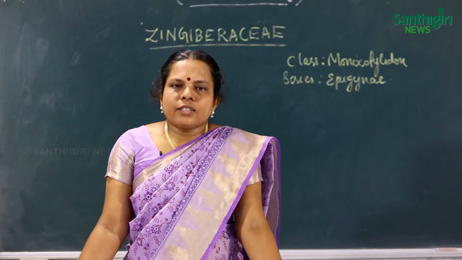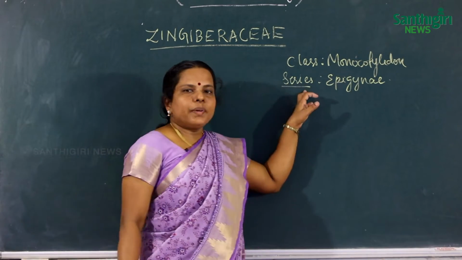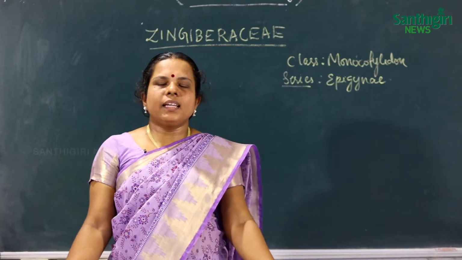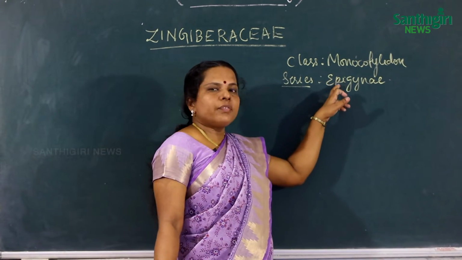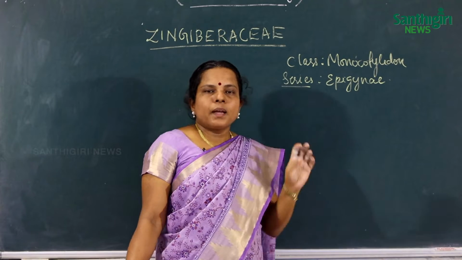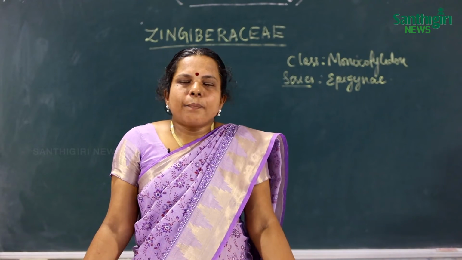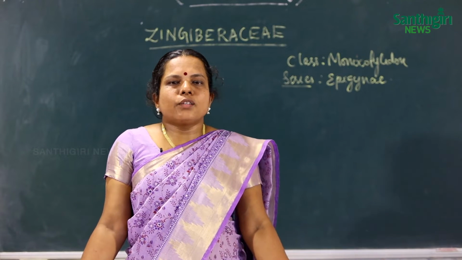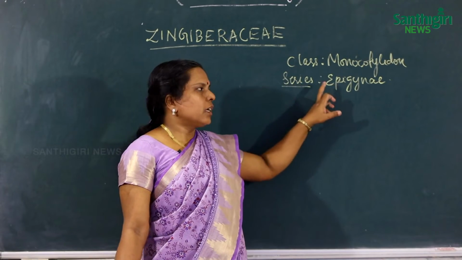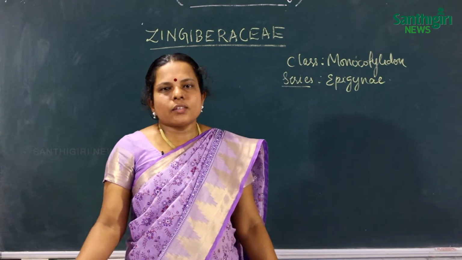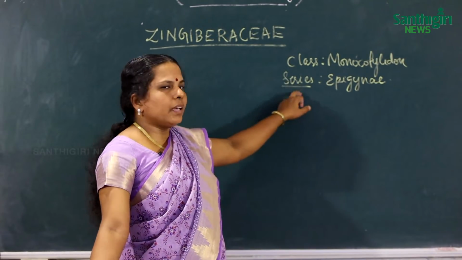The next is the series Epigynae. The characteristic features of Epigynae, which includes the flower, are revealed by the term itself: Epigynae means the flower is epigynous. Two whorls of perianth lobes are present and the innermost whorl is colorful. The seeds are also endospermic. These are the characteristic features of Epigynae.